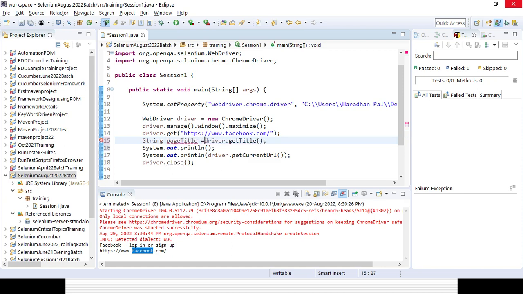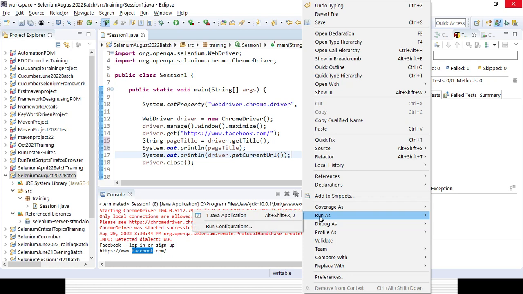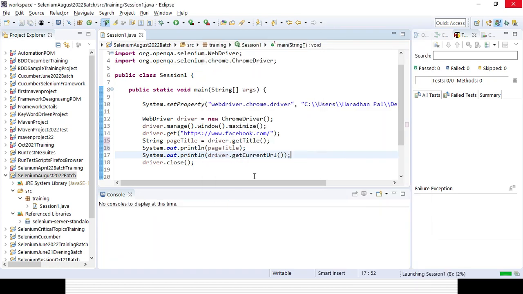I am storing it, right? And then that title I can print it out with the help of the SYSO method. So that you can also do. It will work the same way, right? If you run it, nothing is printed directly, so you can store it in some variable, so that with the help of the variable you can use it multiple times as and when required.